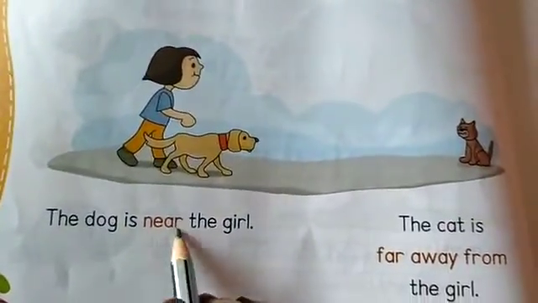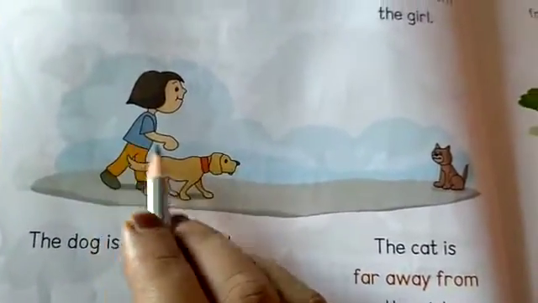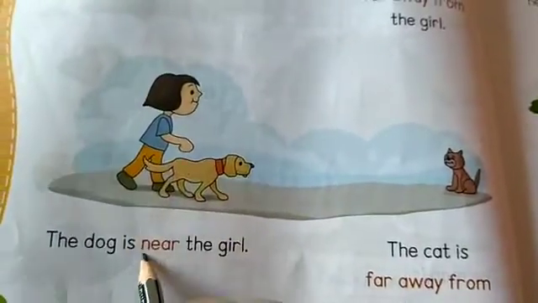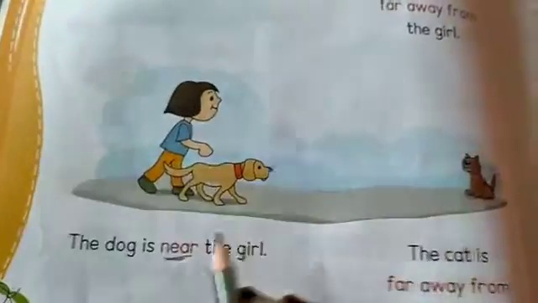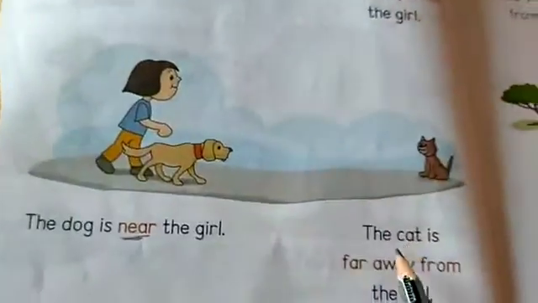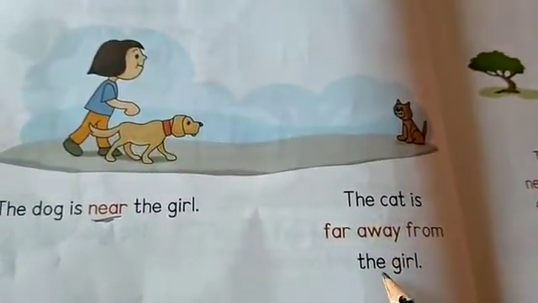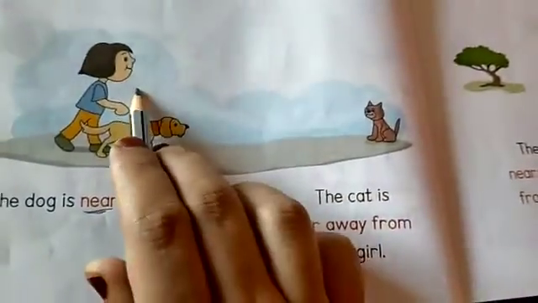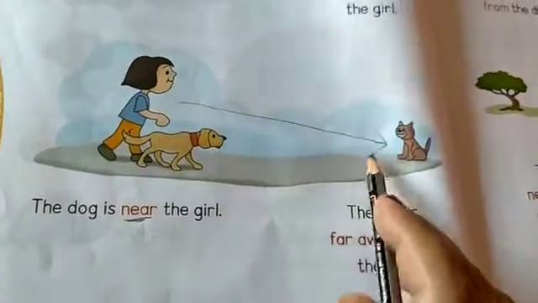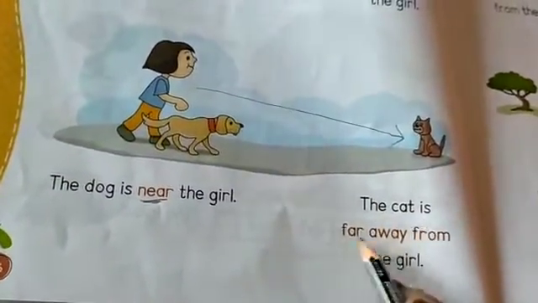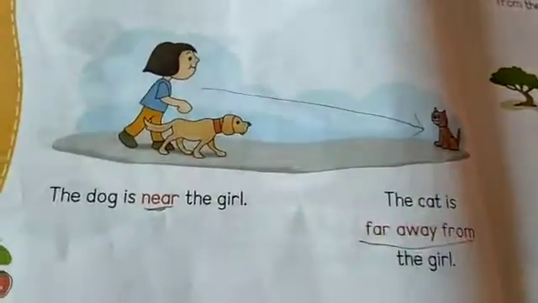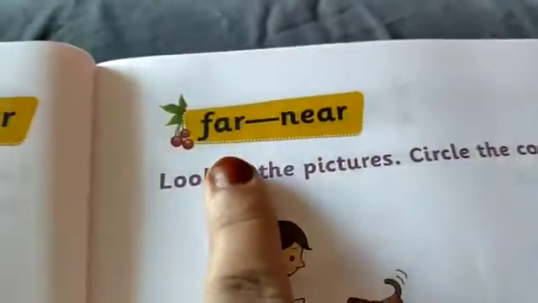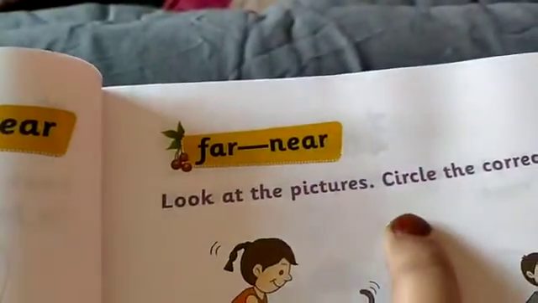The dog is near the girl. See, the dog is near the girl. The cat is far away from the girl. Far, near. Look at the pictures.